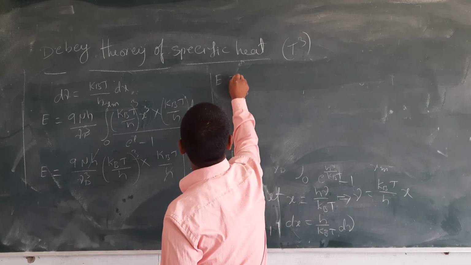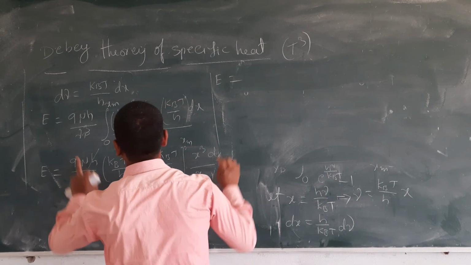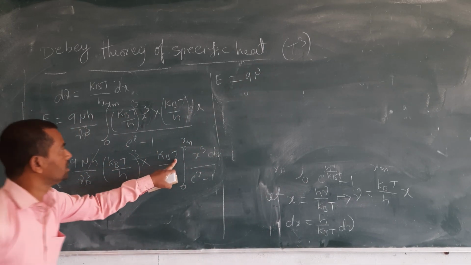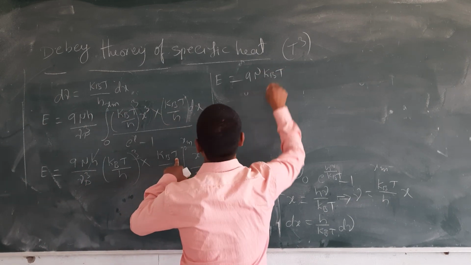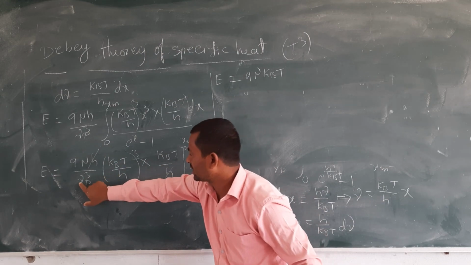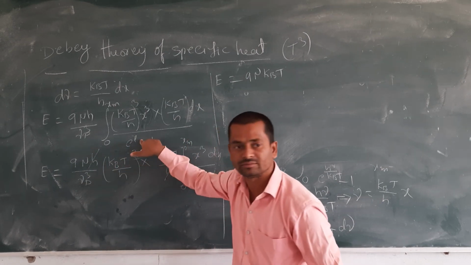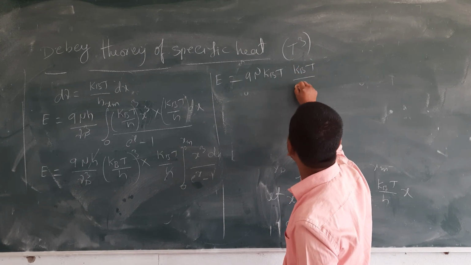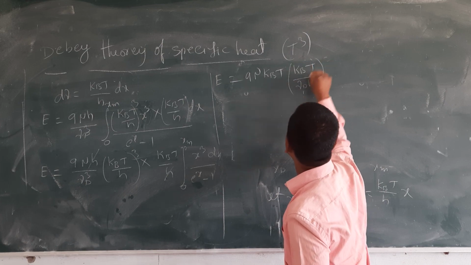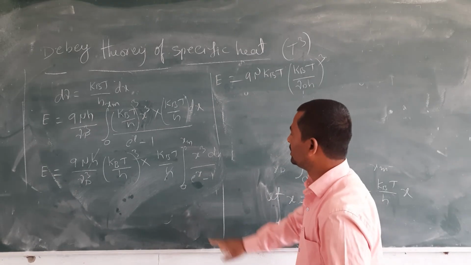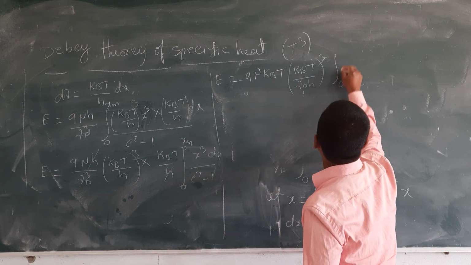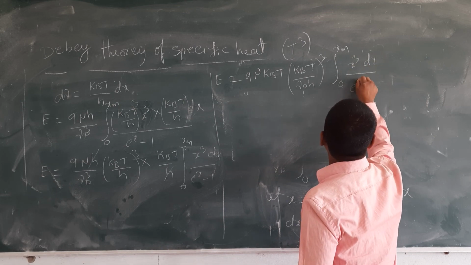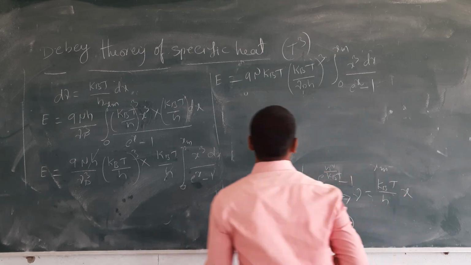Now E is equal to 9n, only 9n. Here h cancels, kBT. Next, this is a bracket. In this bracket, include this common power: kBT by h nu d, whole power 3. Next, the integration from 0 to x max of x cube dx by e power x minus 1.